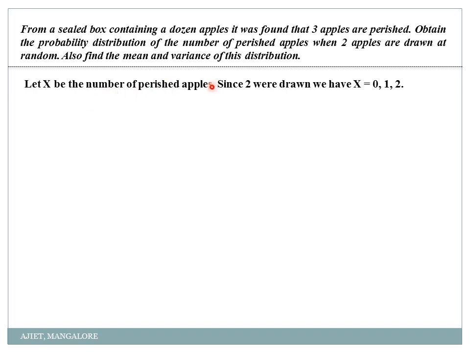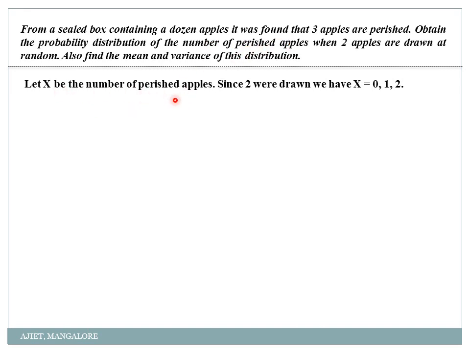Let x be the number of perished apples, means let x be the number of rotten apples. See, whenever you go for a probability, you should always take what is x. It should always be the expected one, what they have asked you in the question. See here, obtain the probability distribution of the number of perished apples, so that should be taken as x always.